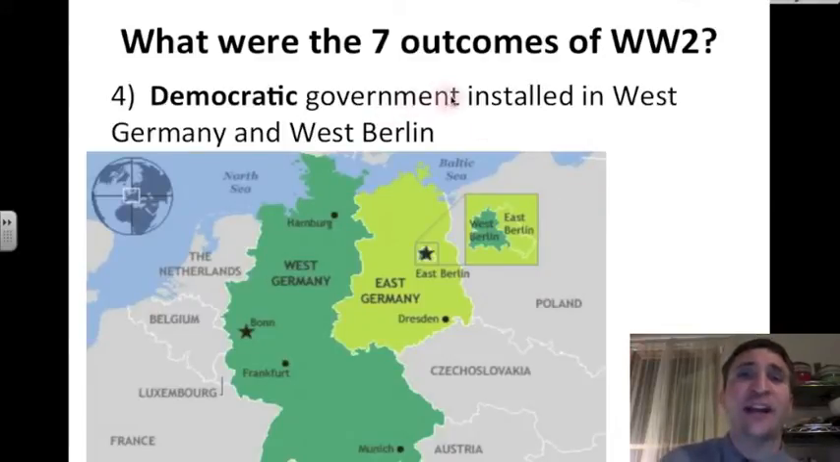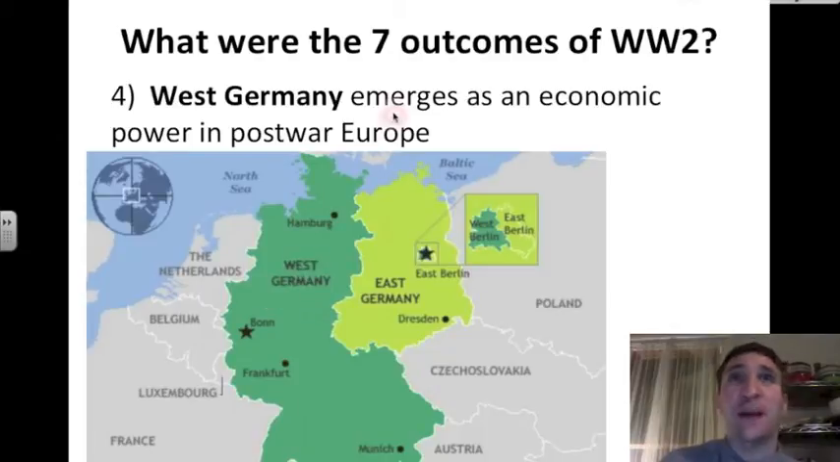A democratic government is installed in West Germany and West Berlin, which is the dark green. And West Germany emerges as an economic power in post-war Europe.